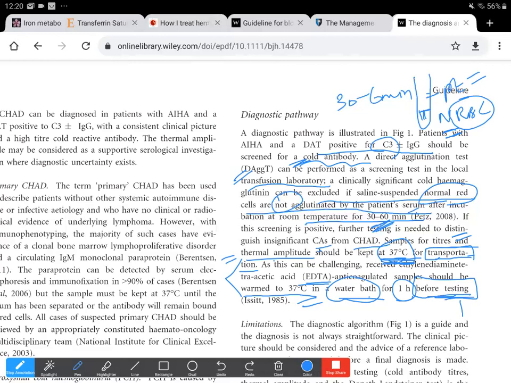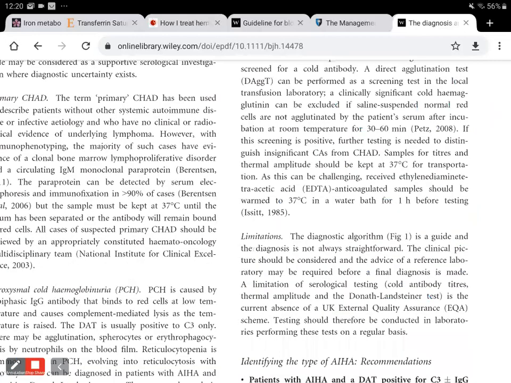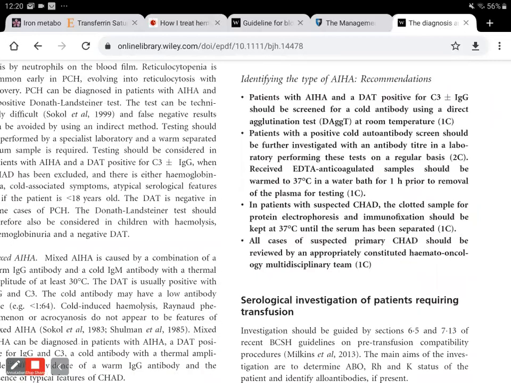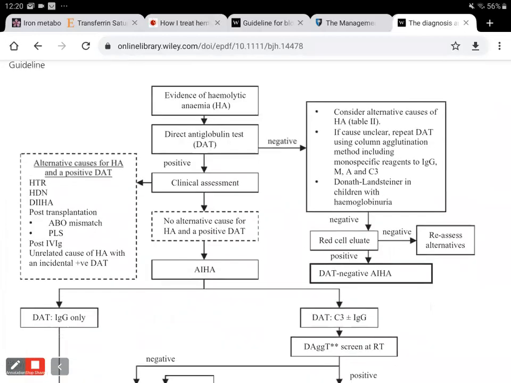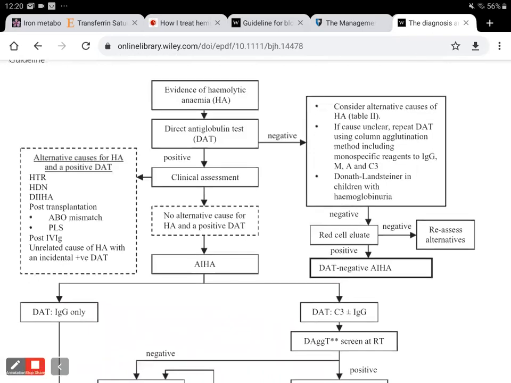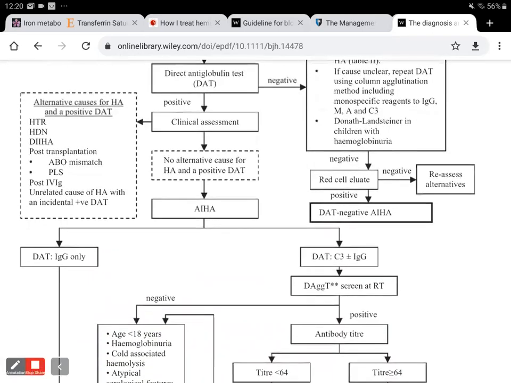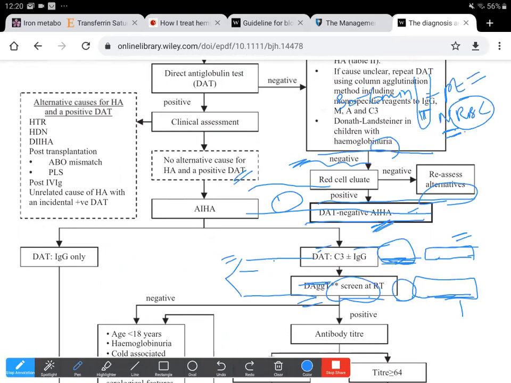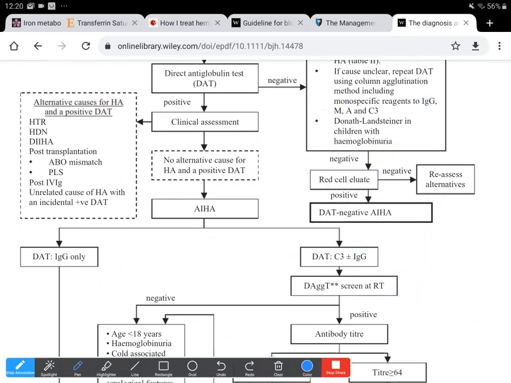Now we'll go to the algorithm that they had mentioned here. When there is evidence of hemolytic anemia, then a direct antiglobulin test is done, and if it is positive, then we will proceed along the lines of hemolytic anemia assessment. But first we need to exclude the alternative causes for hemolytic anemia and a positive DAT. That is, if the DAT is positive, we need to exclude the false positive DATs.